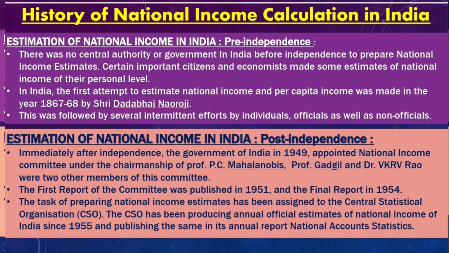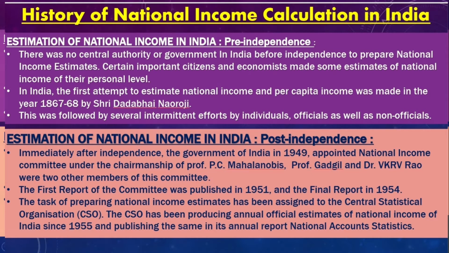The task of preparing national income estimates has been assigned to the Central Statistical Organization. Now, which agency is collecting the data? Yes, it is the Central Statistical Organization, otherwise known as CSO. The CSO has been producing annual official estimates of national income of India since 1955 and publishing the same in its annual report, National Accounts Statistics.